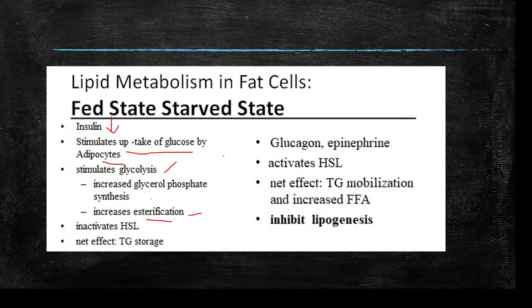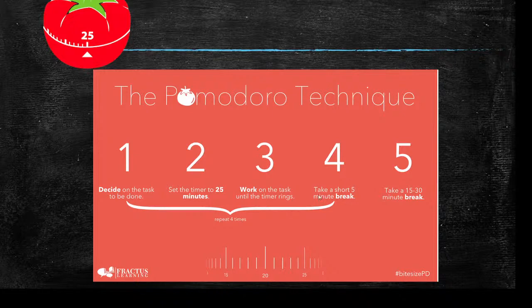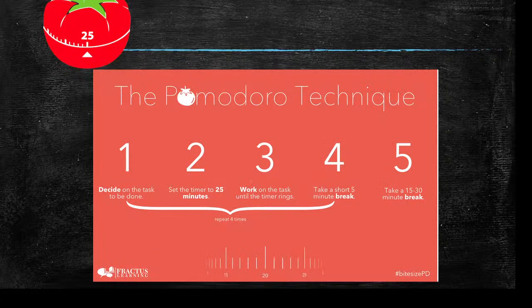When you are starving, the glucose level will be very low, and our body starts utilizing lipids and amino acids as a source of energy. In lipids, glucagon and epinephrine will activate hormone sensitive lipase, and the triglycerides will mobilize and increase the level of free fatty acids. Okay, so it inhibits lipogenesis.